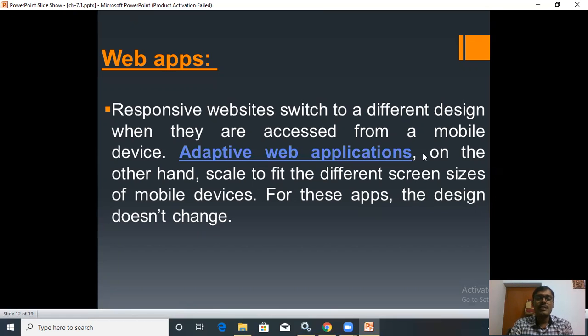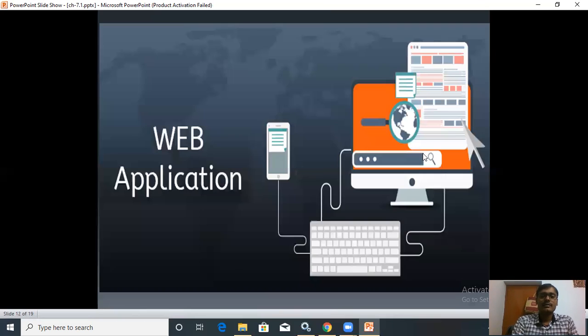You can see when you are using the web app, your device can be different, and these web apps are designed in such a way that when you open them on your device, they will fit on your screen. Okay, it will fit on the screen and everything will be visible on that screen. You can see this picture of the web application.